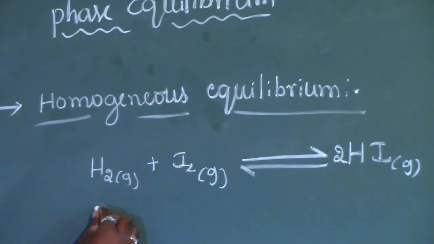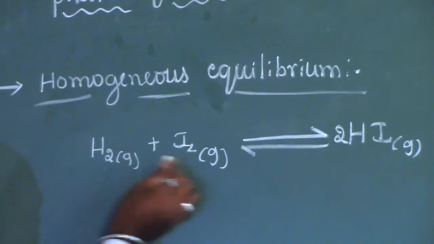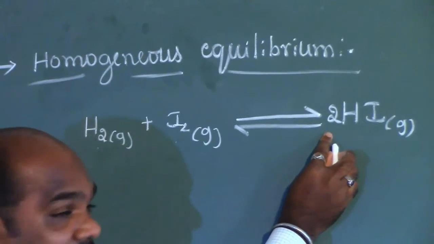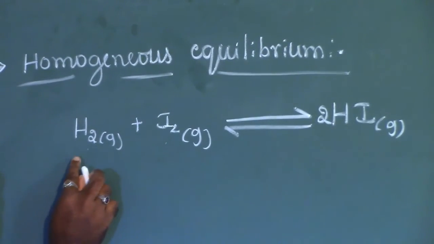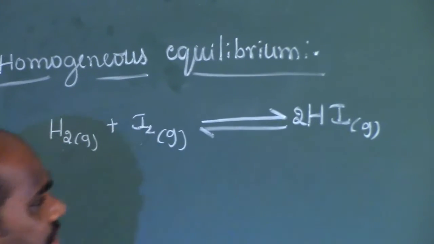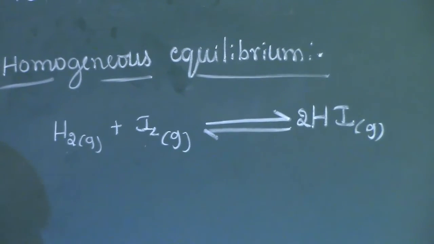So here you can notice there are two reactant molecules and there are two product molecules. That means the number of reactant molecules and the number of product molecules are the same.